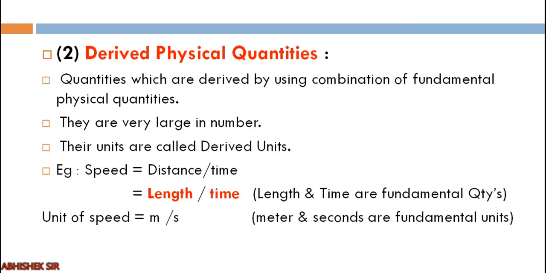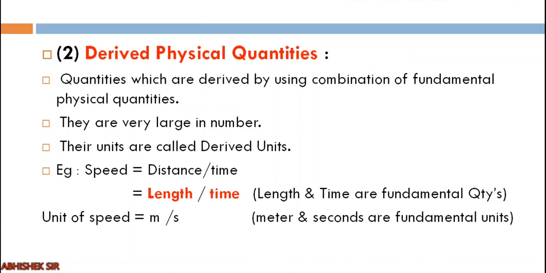Now let me clear it out. Speed is a derived physical quantity, but it depends on fundamental physical quantities. How? You see, speed equals distance upon time. Distance is nothing but length. So ultimately, what is speed? Speed is the combination of length and time, right? So length and time are fundamental quantities. Now what is the unit?